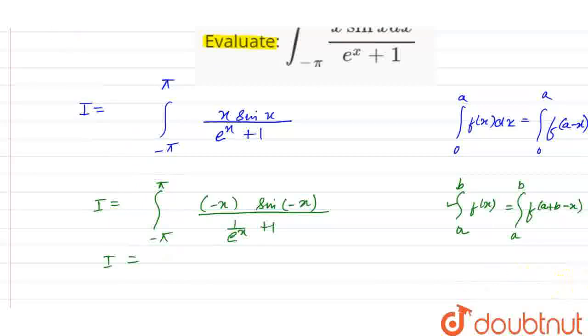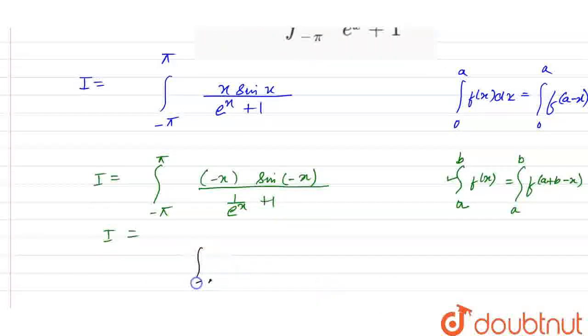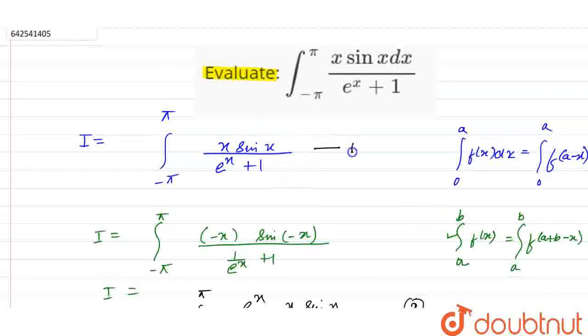So we have, from minus pi to pi, e raised to power x times minus x into sine of minus x, which is minus sine x, so minus minus will be plus, giving x sine x upon 1 plus e raised to power x. Let this be equation number 2, and let the earlier one be equation number 1.